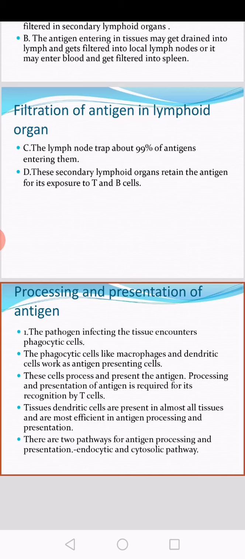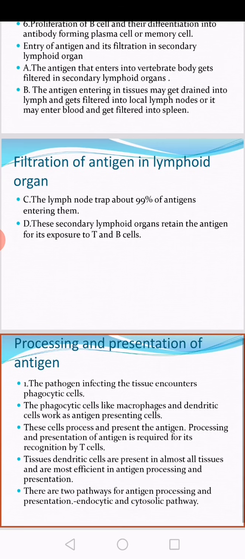The macrophages capture the antigen and engulf or destroy it. Phagocytic cells like macrophages or dendritic cells work as antigen presenting cells. Actually the function of macrophages or dendritic cells is to capture the antigen and process it. These cells process and present the antigen.